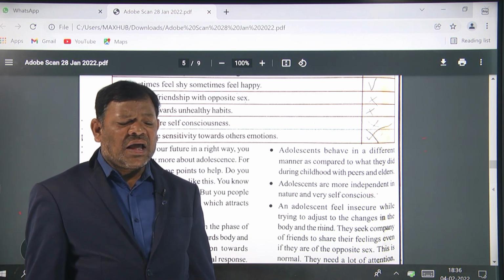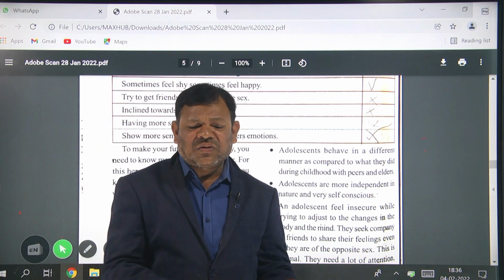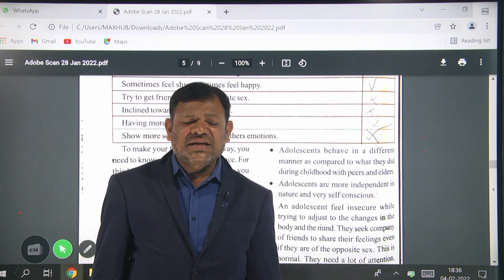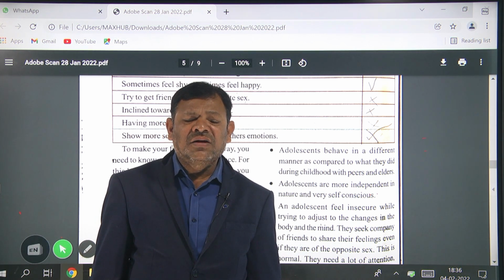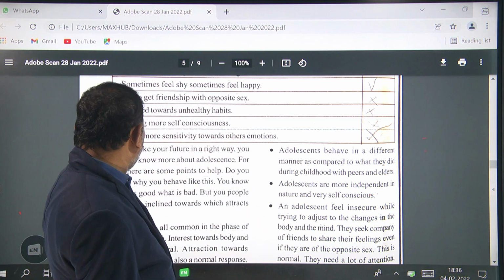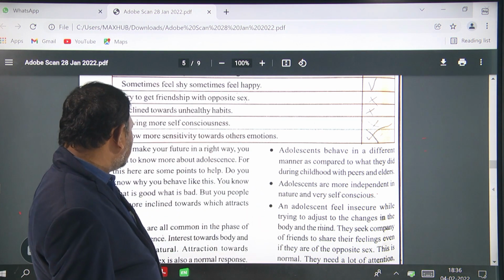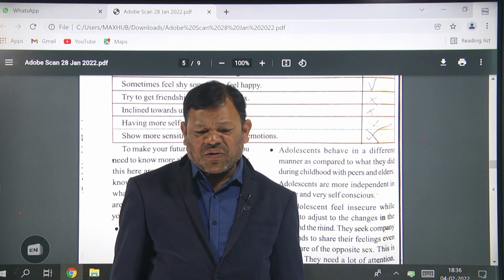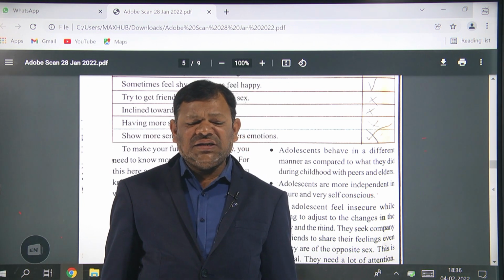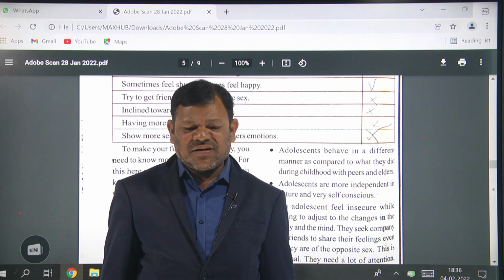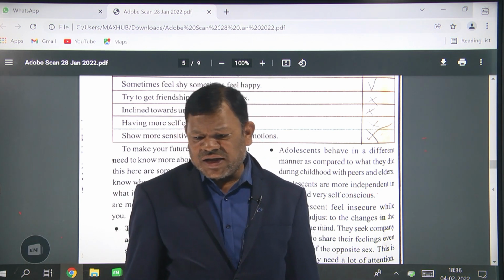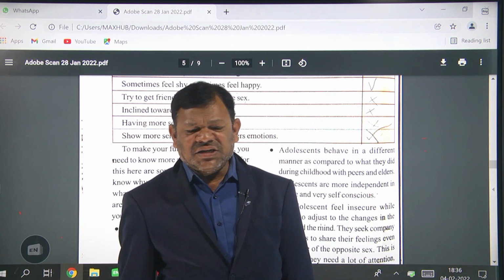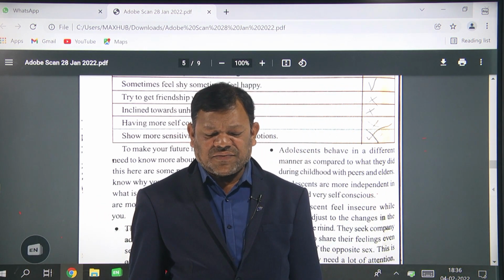Every person comes to adolescence, so don't worry about that. These things are common to everyone. Don't be afraid, don't feel complex. These things are common in everyone's life. Okay, this is about reaching the age of adolescence. Do you understand? Do you have any doubt? You can ask. Reaching the age of adolescence is over.